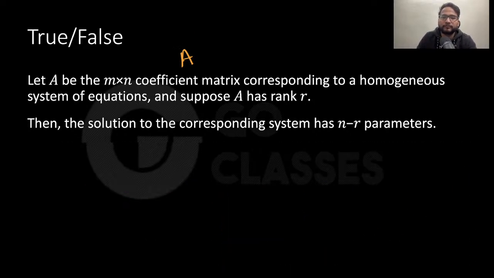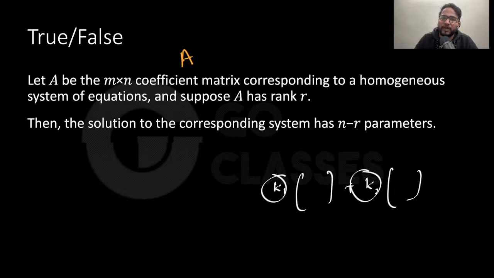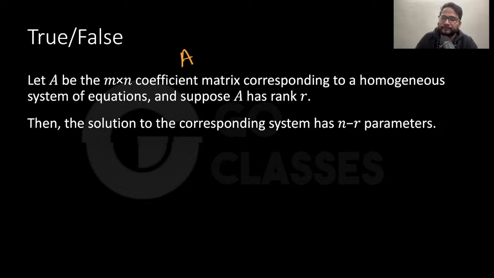Cool. So they're saying you have A, corresponding to a homogeneous system of equations, and suppose A has rank r, then the solution to the corresponding system has n minus r parameters. Parameters means these are the parameters I have. So tell me, do you have n minus r parameters there?